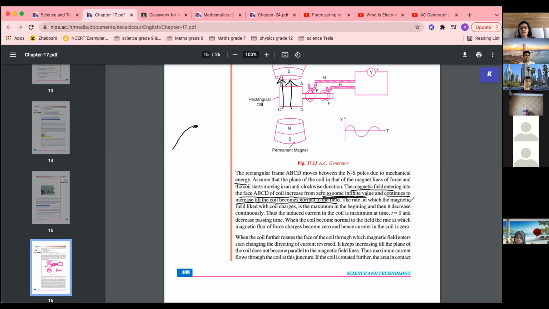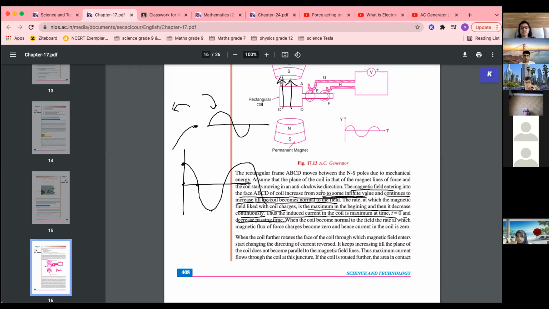Okay, the rate at which the magnetic field linked with the coil changes is the maximum in the beginning, and then it decreases continuously. Thus, the induced current in the coil is maximum at t equal to 0 and decreases with passing time. Okay, it is drawn like this. So your current, you can draw it like this also. Okay. So in the beginning, EMF is maximum. After half cycle it becomes 0. Then if you are moving it in anti-clockwise direction, this graph will be there. If you do clockwise direction, the graph I made earlier will be made. But both the graphs are the same.